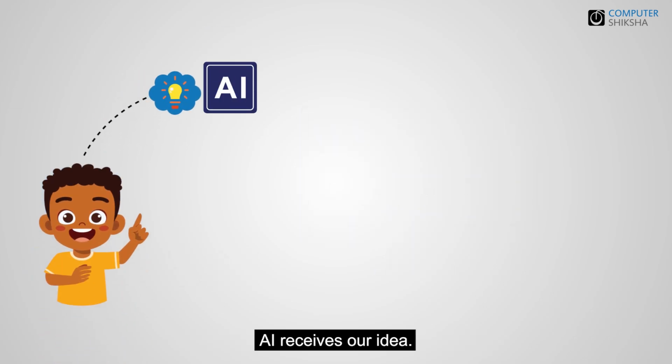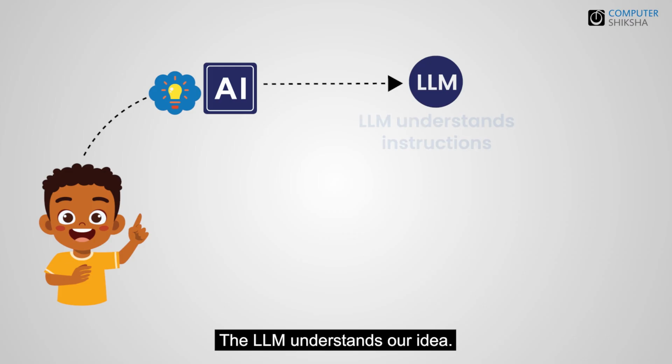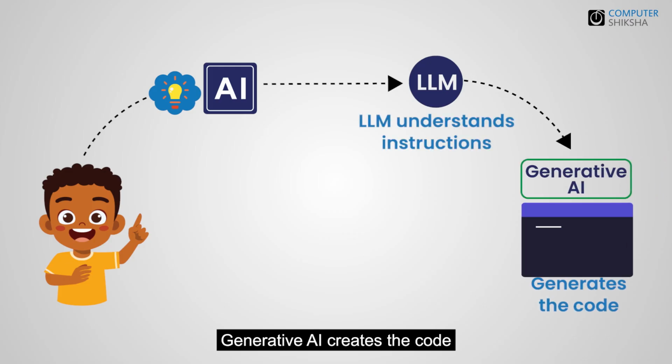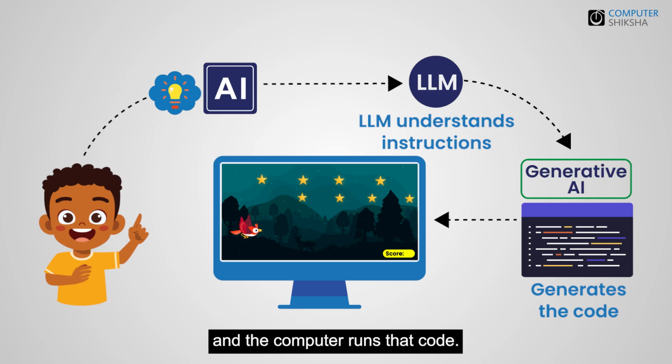AI receives our idea. The LLM understands our idea. Generative AI creates the code. And the computer runs that code. So in simple words, you share the idea. AI helps create the code and together you create something new. Students, this is the power of vibe coding. And students, this is just the beginning.